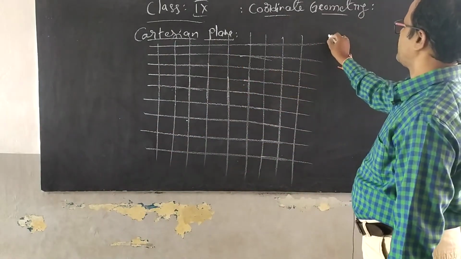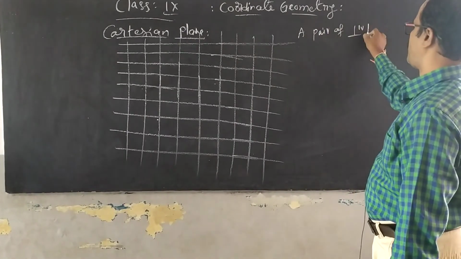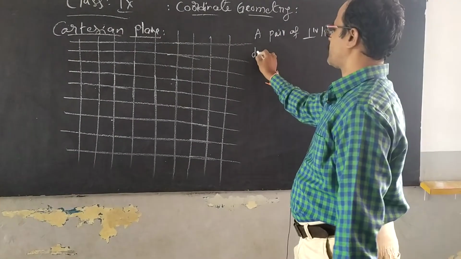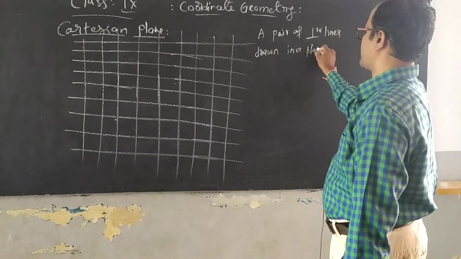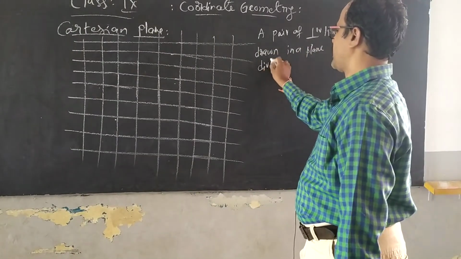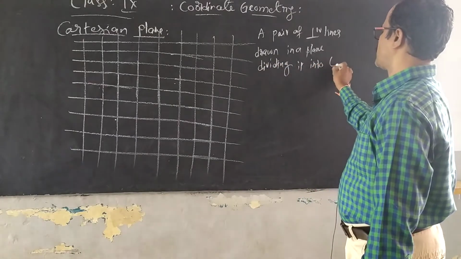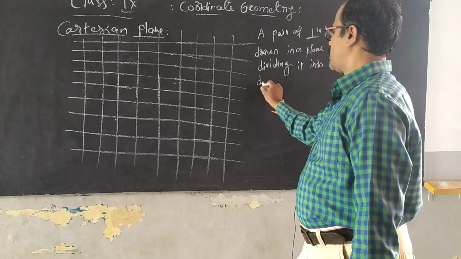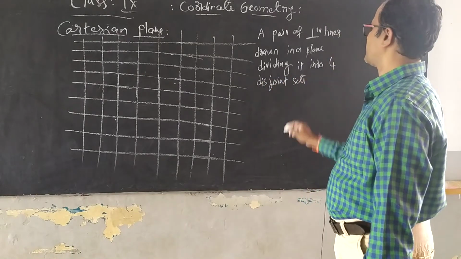See here, a pair of perpendicular lines drawn in a plane dividing it into four disjoint sets.